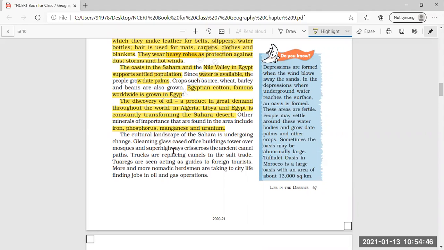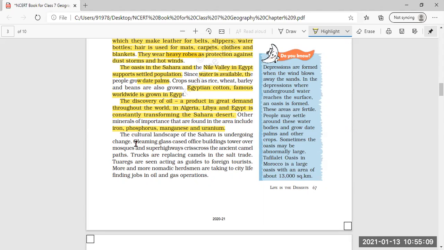The cultural landscape of Sahara is undergoing changes. Now the landscape of the Sahara Desert is changing daily. Gleaming glass-caged office buildings tower over mosques, and super highways crisscross the ancient camel paths.